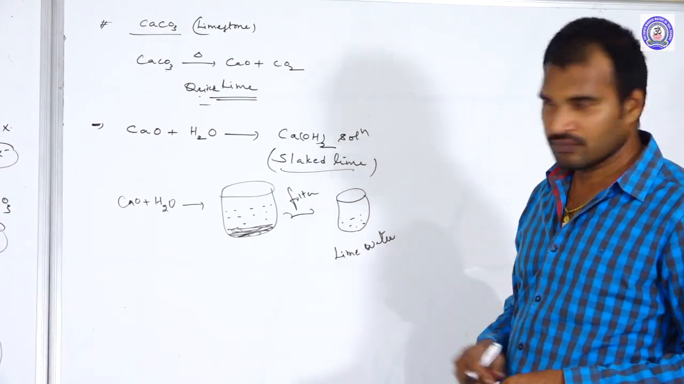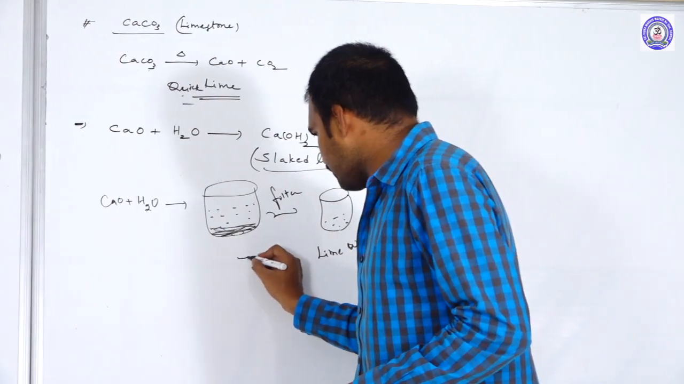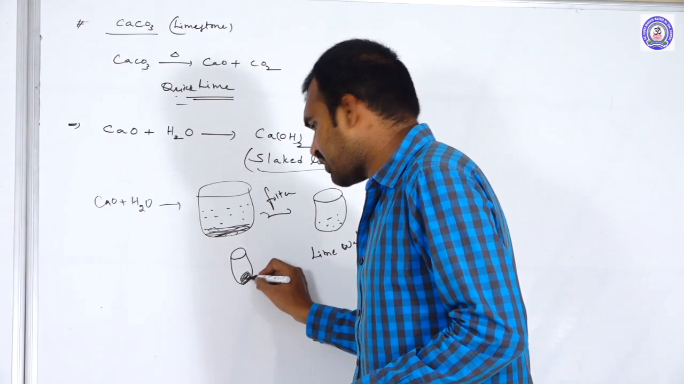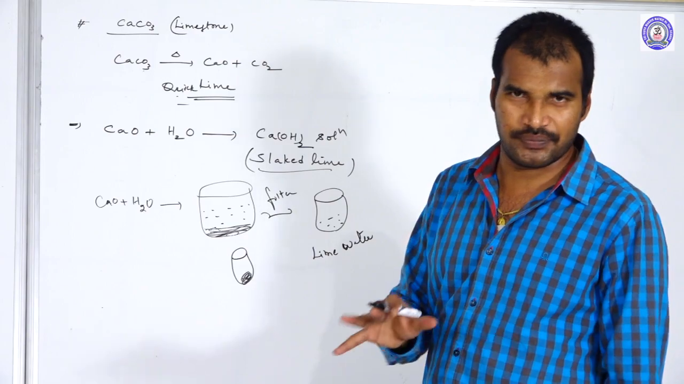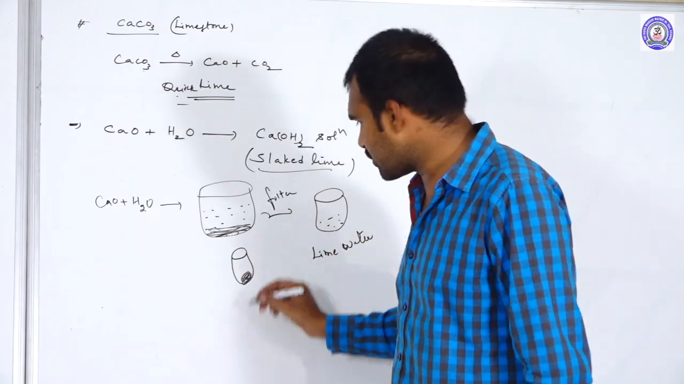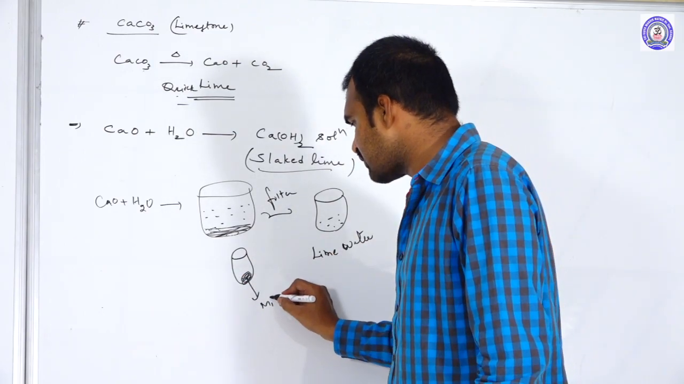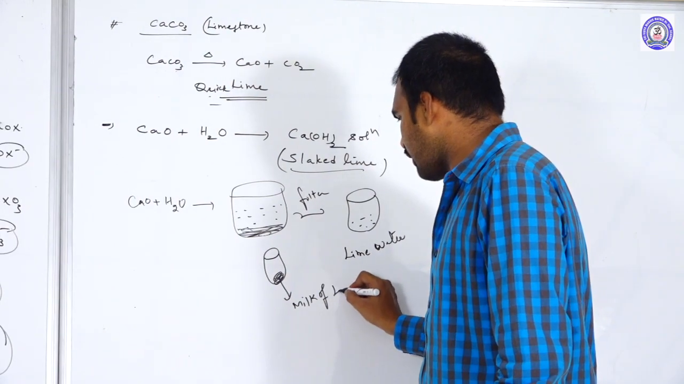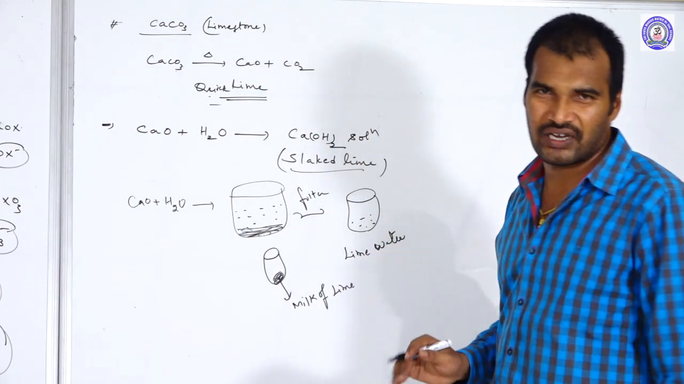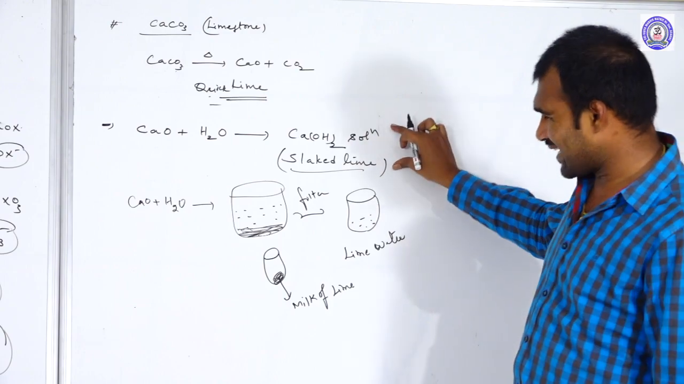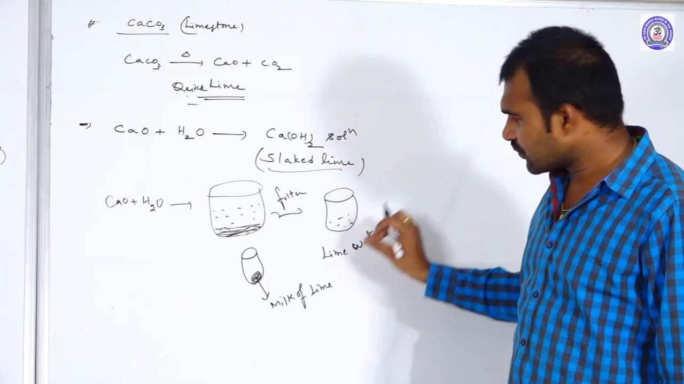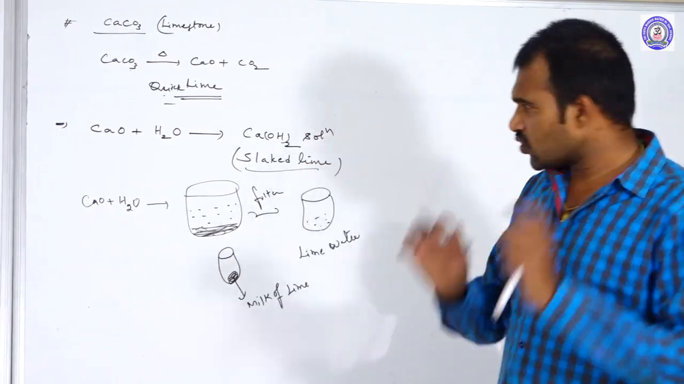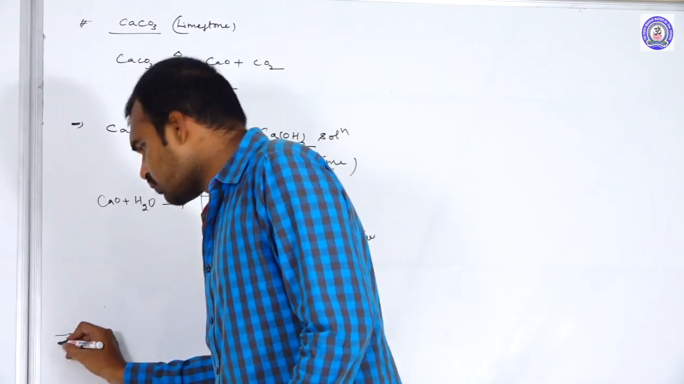Lime water. And the remaining suspension, not precipitate, in fact this suspension, we call it as what? Milk of lime. This is the difference. So this is slaked lime, this is lime water, and this is milk of lime. So coming to the chemical properties of calcium hydroxide.